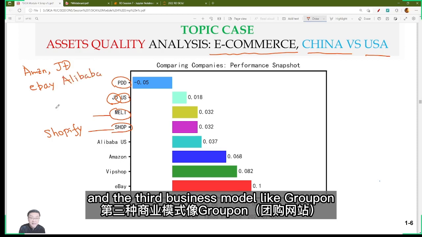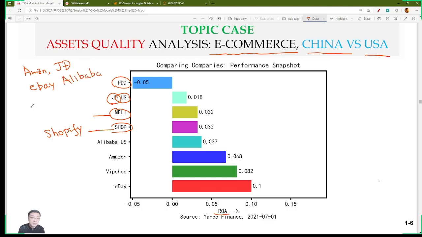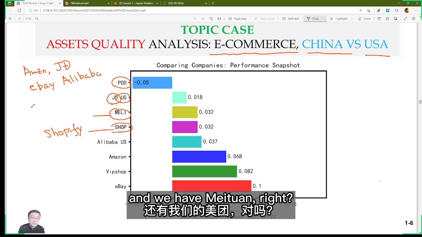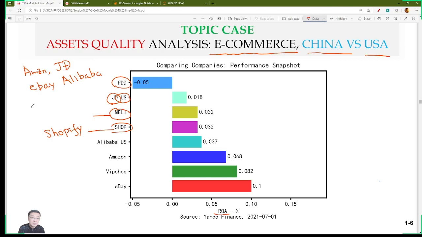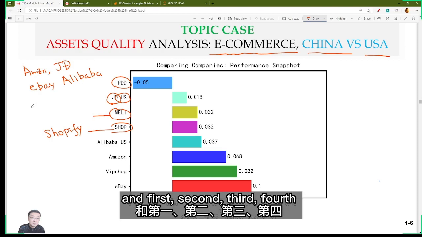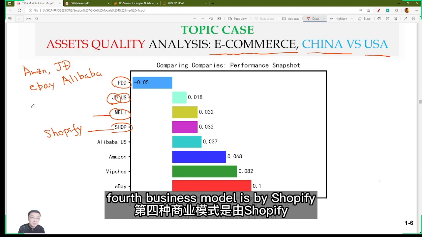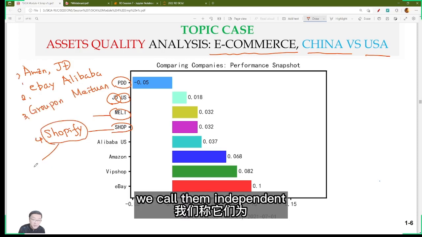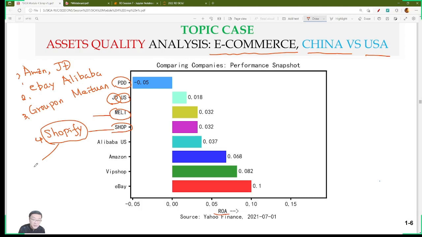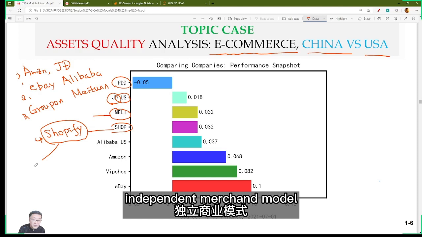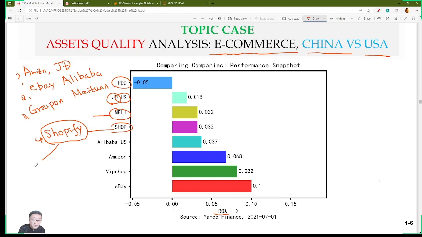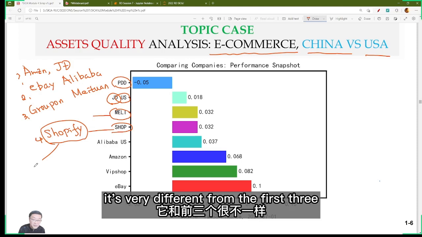And the 3rd business model is like Groupon, and we have Meituan, right? And the fourth business model is by Shopify. We call it the independent merchant model. It's very different from the first three.